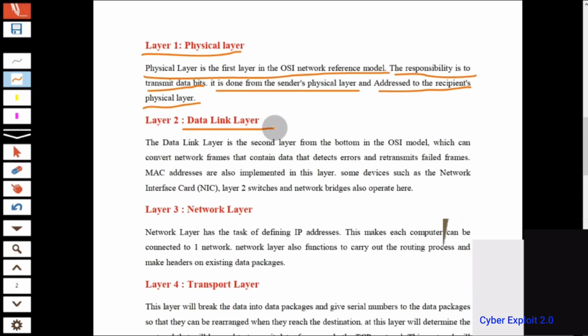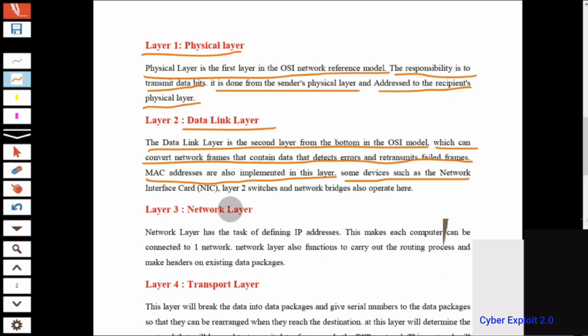Next is the data link layer. The data link layer is the second layer from the bottom in the OSI model, which converts network frames that contain data, detects errors and retransmits failed frames. MAC addresses are also implemented in this layer. Some devices such as the network interface card, layer 2 switch and network bridges also operate here. It means the data link layer works on frames, and if any data fails to transmit, it is transmitted again by the data link layer.